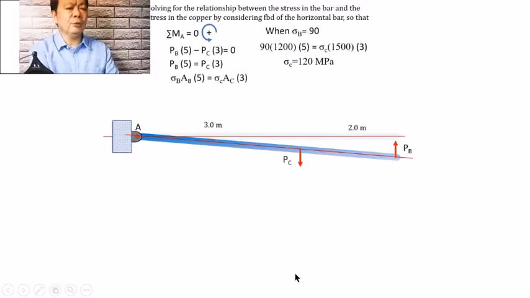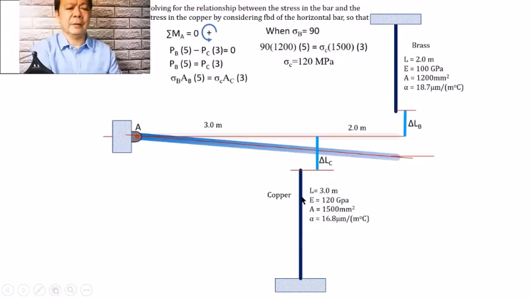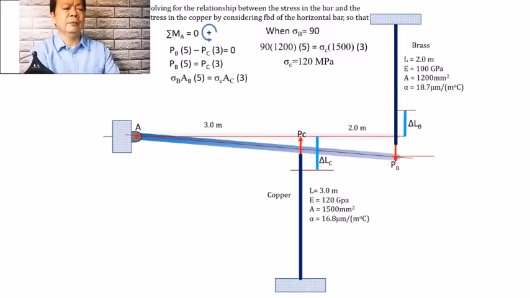Now, after that, what shall we do? Now, we try to establish the geometric relationship between the deformation caused by the change in temperature and the deformation caused by these axial loads that cause stress on the material. So, let me go back to our system and show again the loads acting on the copper and on the brass so that when they are pulled, they can be brought to the